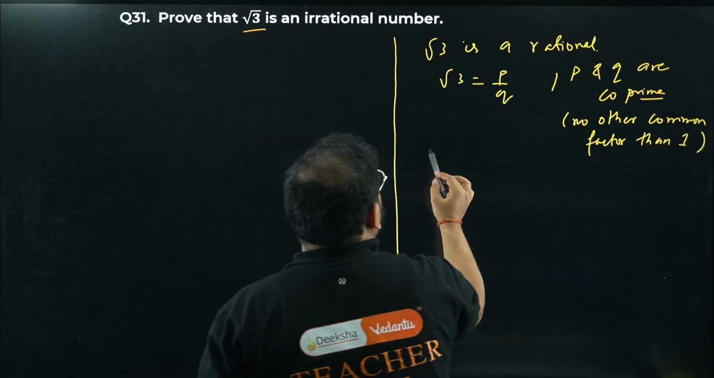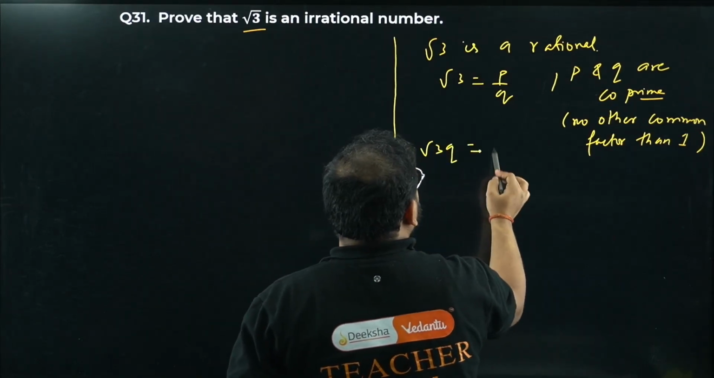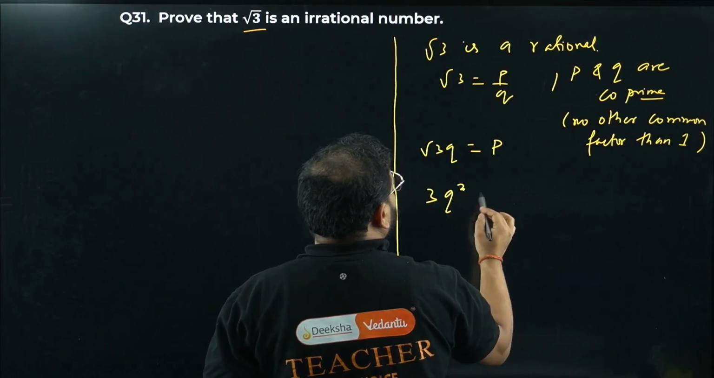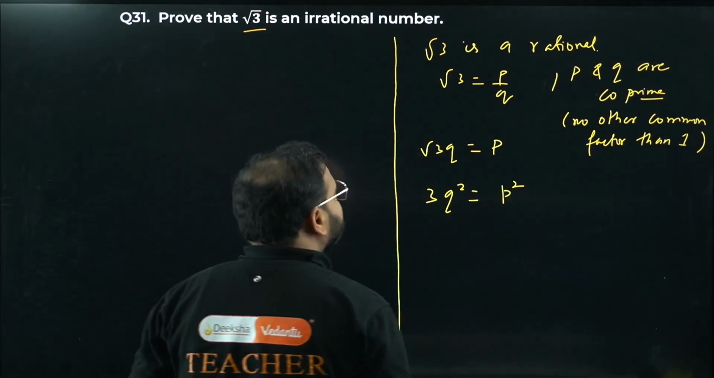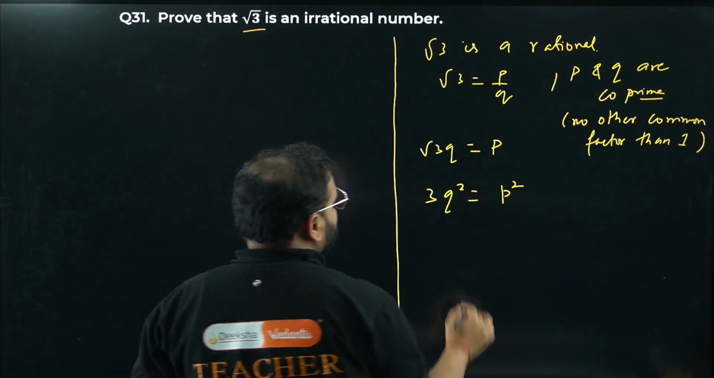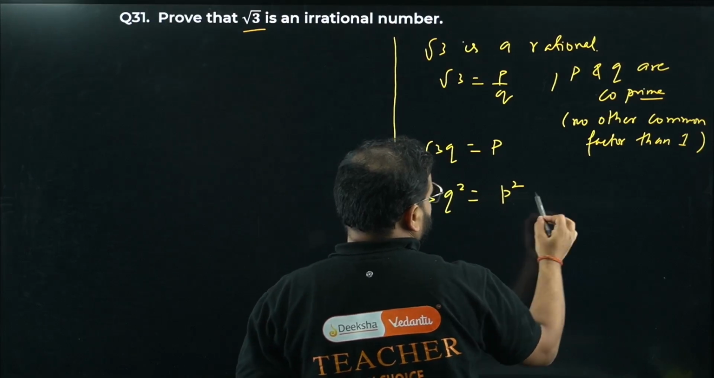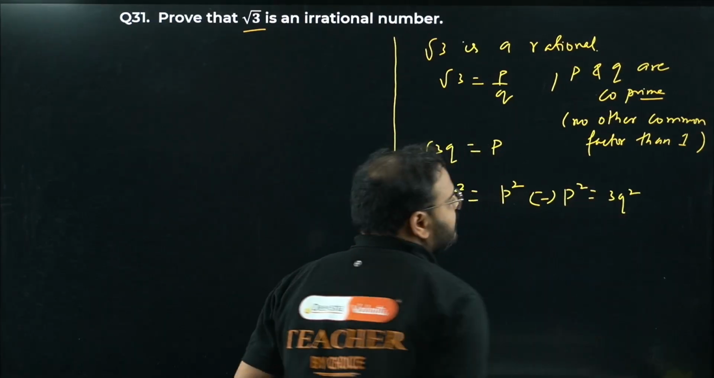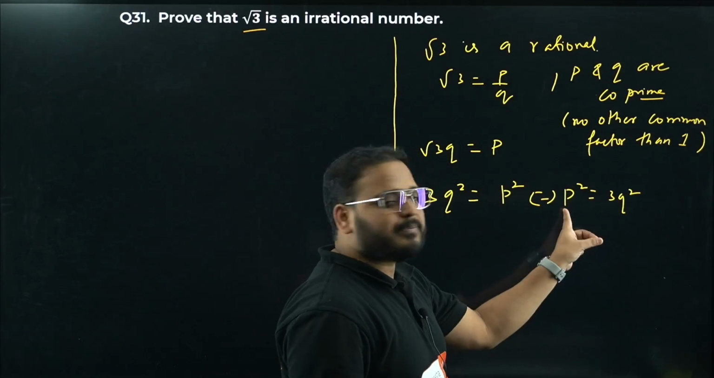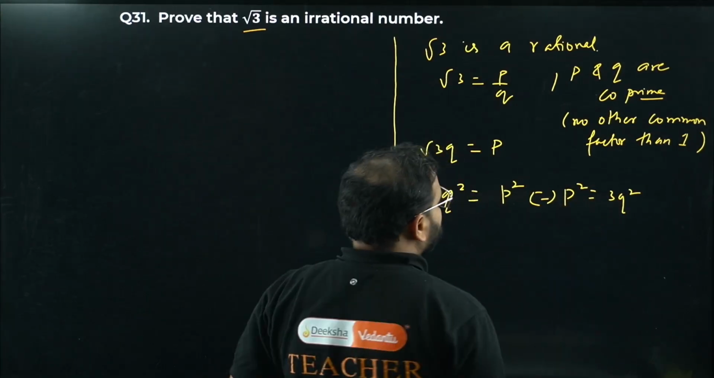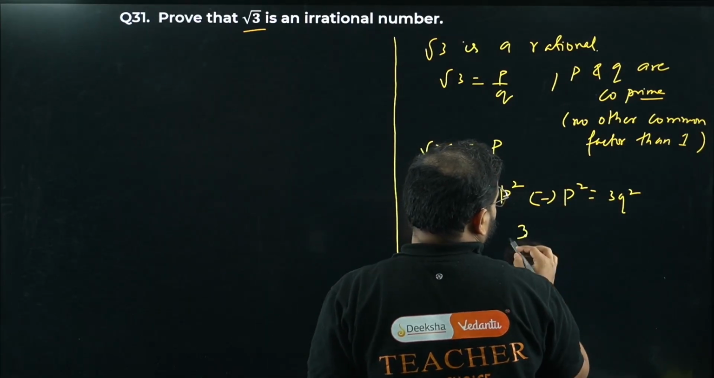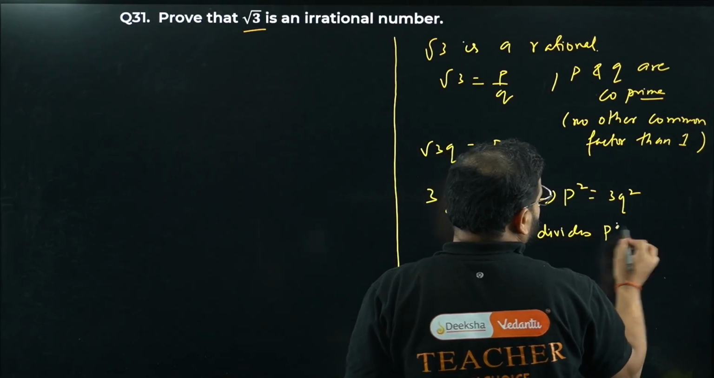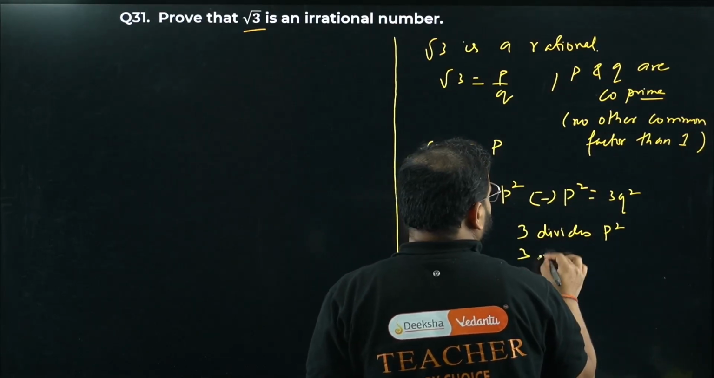Cross multiply this, we get root 3 Q equals P. Square it up, what we get over here is 3Q square equals P square. So what it means, bacha? I can write P square equals 3Q square. It means 3 divides P square, hai na? 3 is a factor of P square. So 3 divides P square. It means 3 divides P also, na?